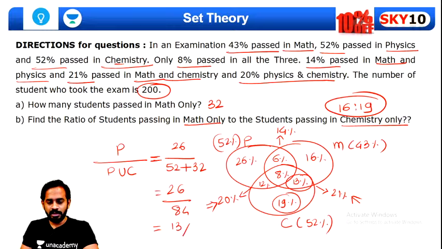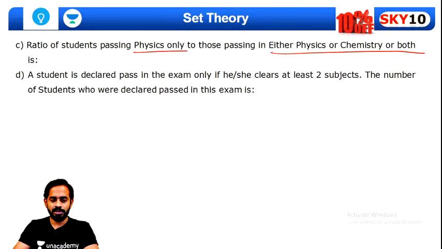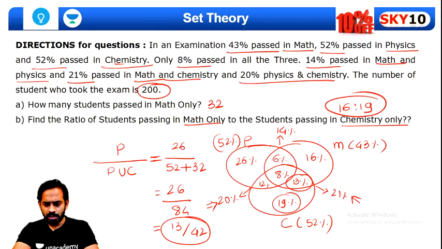That is 13 upon 42. This is the ratio for this third question. That is 13 upon 42. This is the answer for this, 13 upon 42. Is that clear, all of you? Sorry, 38. Am I missing something?